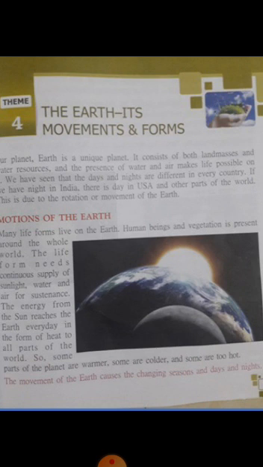So what is revolution? The movement of the Earth around the sun is called revolution. In order to complete one revolution, Earth takes 1 year or 365 and 1/4 days. Okay. So within 1 year, what are the changes that happen? Different seasons, no. Summer, winter, autumn, spring. So all these seasons occur because of the revolution of the Earth. That means our Earth always revolves around the sun. So this movement is known as a revolution.